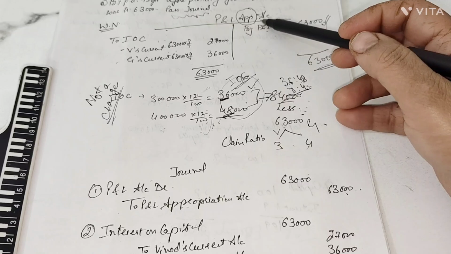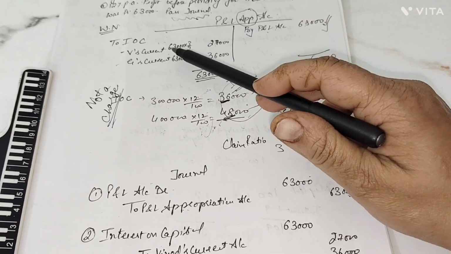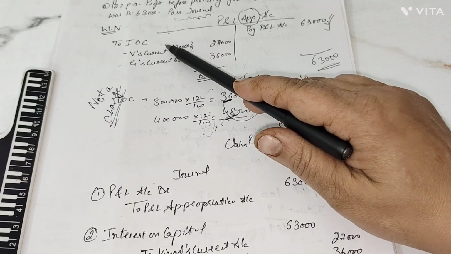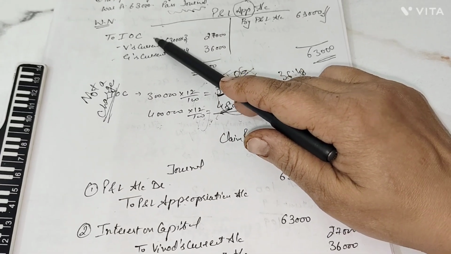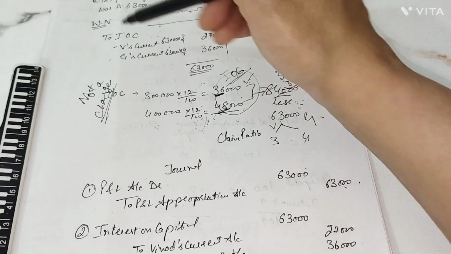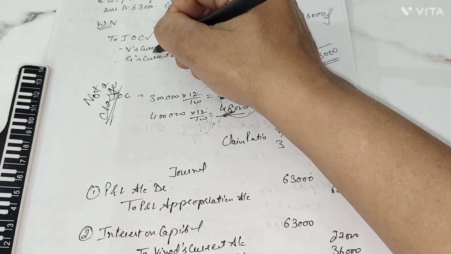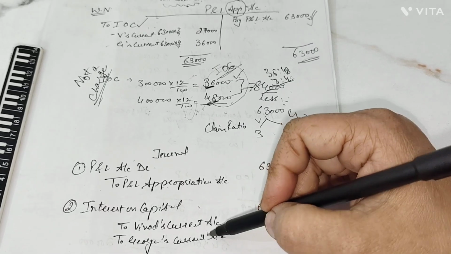Then this P&L appropriation was appropriated among the partners' current accounts for IOC. So first of all, you would be giving this IOC to the partners. So what journal do we have to make over here? IOC to Vinod's current account, to George's current account, right?